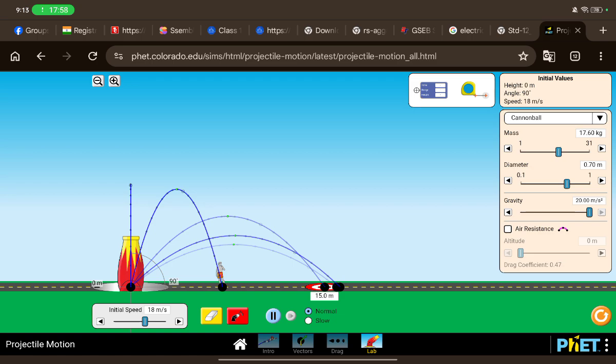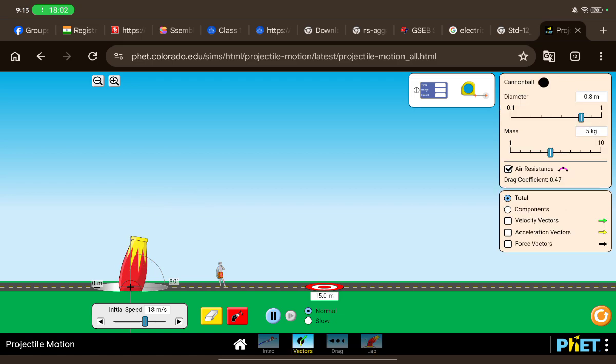Okay. Got it. Shall we go to the session or what? Let's include vectors as well. Let's see what happens. So at this point, at this green dot, the velocity is 0, right? At the maximum point, yes or no? Yes.